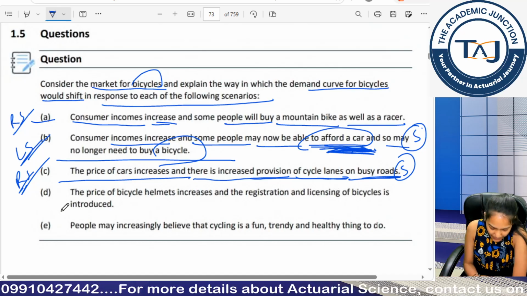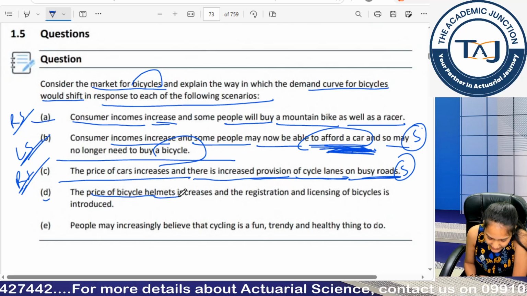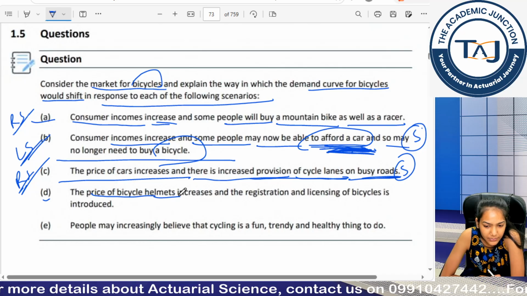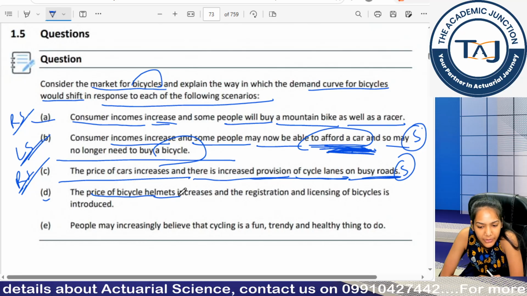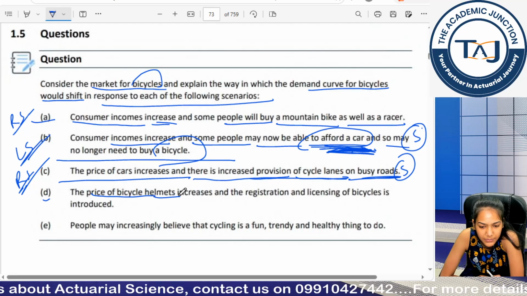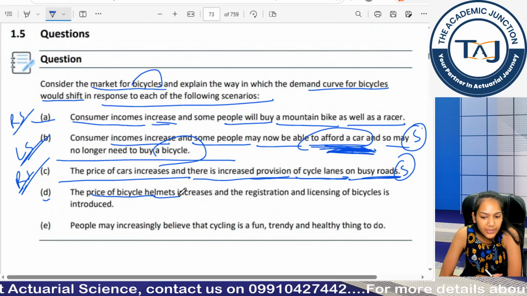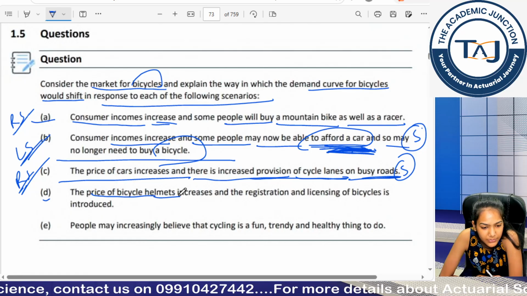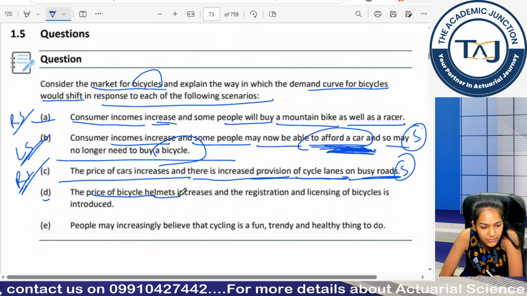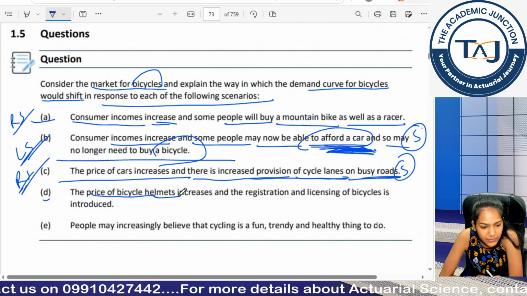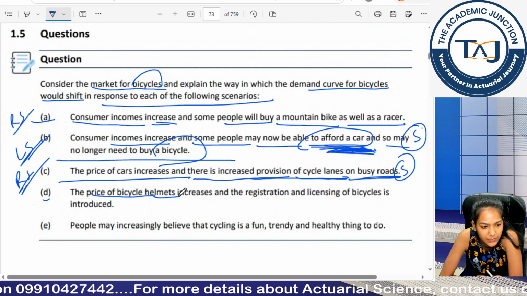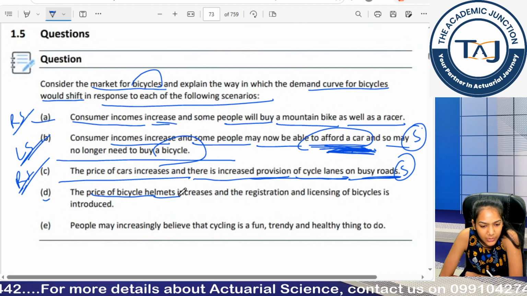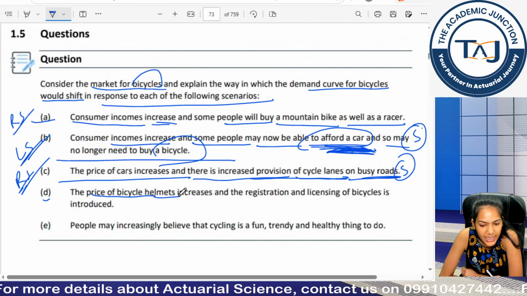Clear? Coming to the D part, the price of bicycle helmets. So, is a bicycle helmet a complementary good or a substitute good? Fatima, is it a complementary good or a substitute good? And the rest of the students online, is it a complementary good or a substitute good? Quickly guys, give me the answer.